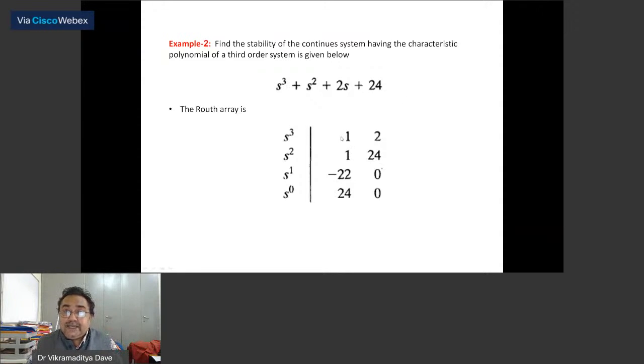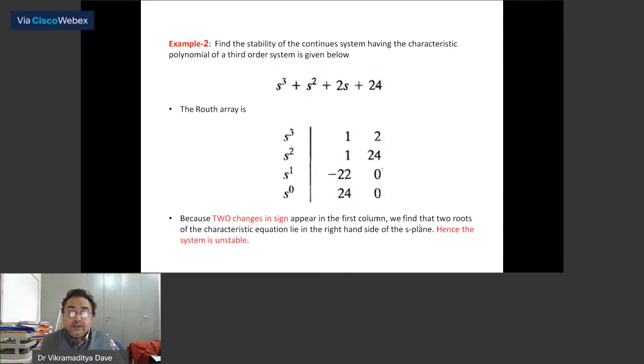Now see, plus is there here. This is plus. This is plus. This is minus. So one sign change is there. Now from minus to here also plus. So two sign changes are there. First of all, a sign change indicates the system is unstable. And since two sign changes are there, it clearly indicates that two poles are lying in the right hand half of the S plane. So with two sign changes in the first column, we find that two roots of the equation lie in the right hand half of the S plane. Hence the system is unstable.